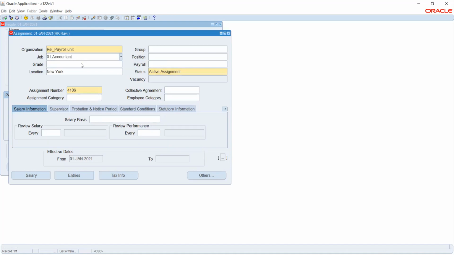No, it is 01 dot accountant, because if you remember, the flex field what we gave, dot is our separator.